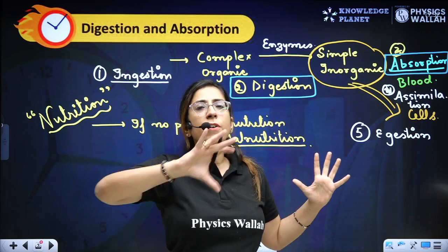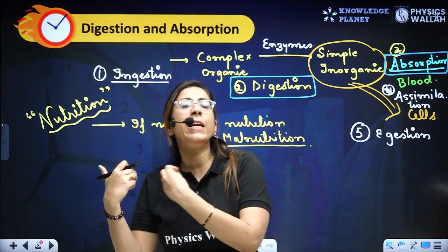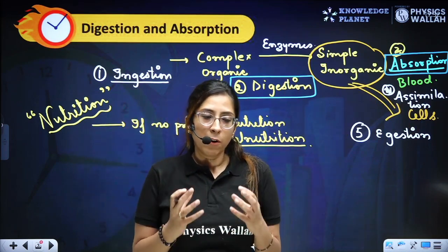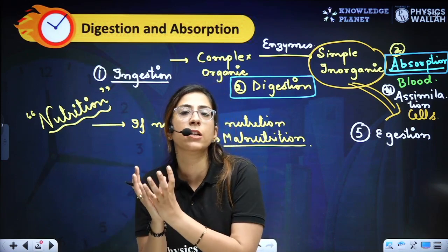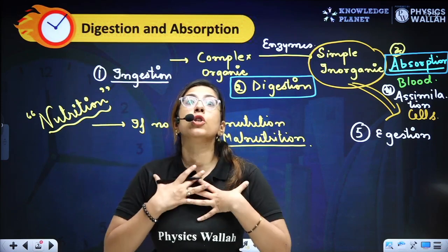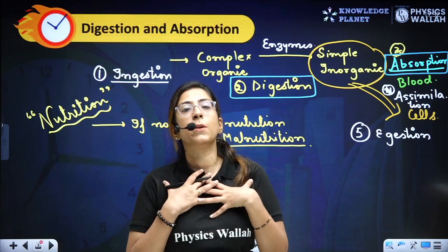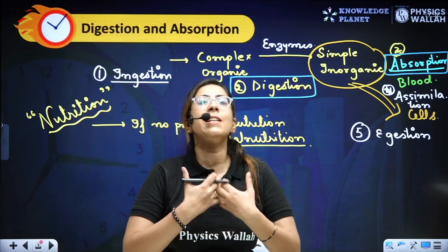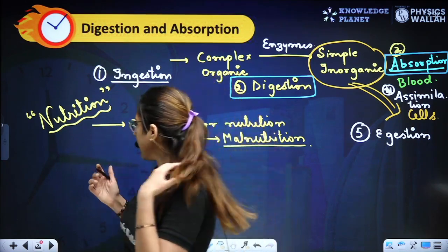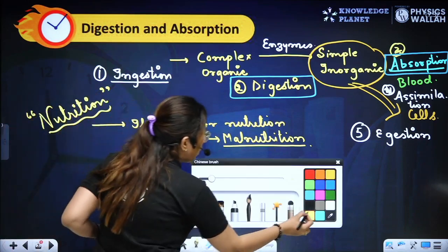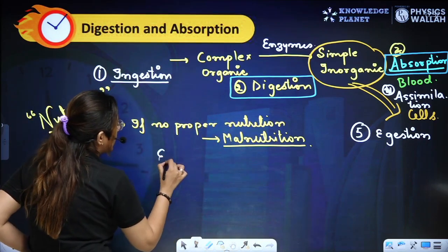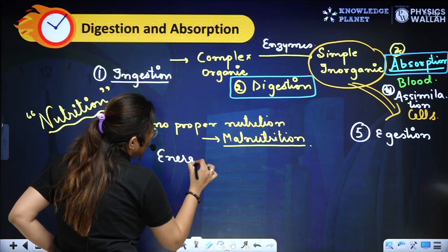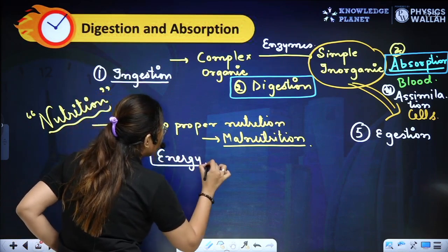Whenever it is burned down, some heat is also released. So the overall energy which is left behind, which is used by our body cells, is termed as physiological calorific value. Let's write that also, right? Energy, yes.